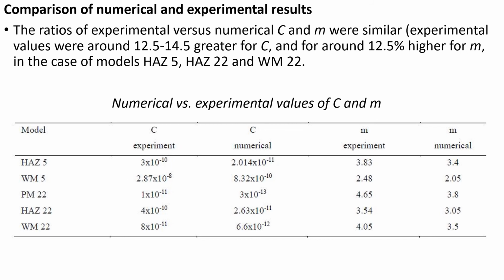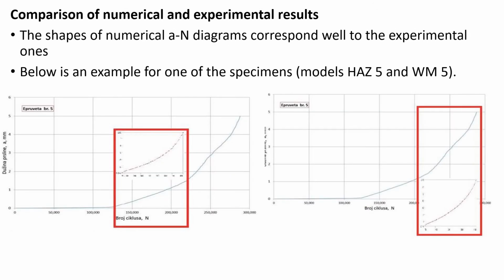As for specimen heat-affected zone 22, its very short crack length affected the accuracy, since only a single substep could be defined for crack growth, and it slightly differed in length compared to the experimental one. As an additional way to verify the results, crack length versus number of cycles diagrams were compared to the experimental ones after being properly scaled. It can be seen that both versions are very similar, with the numerical ones having a slightly higher slope and being smoother. This was expected due to the approximations and idealizations adopted for the numerical models.